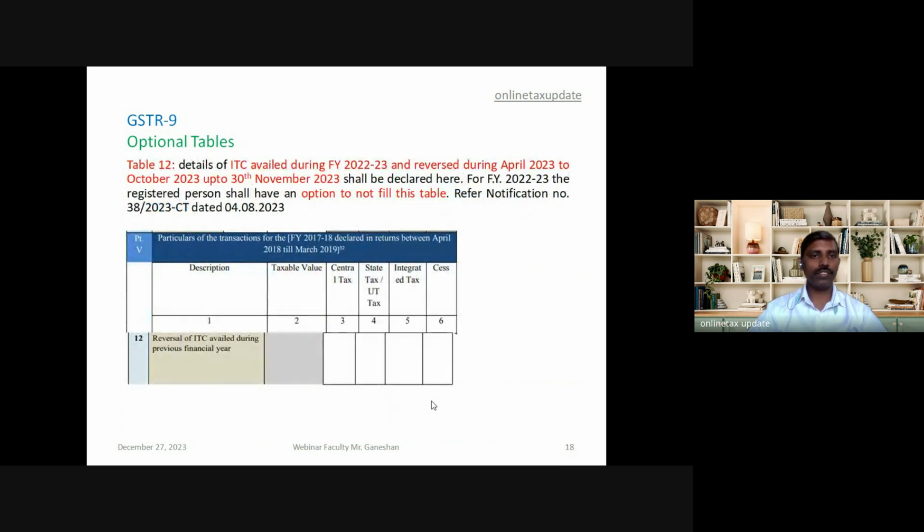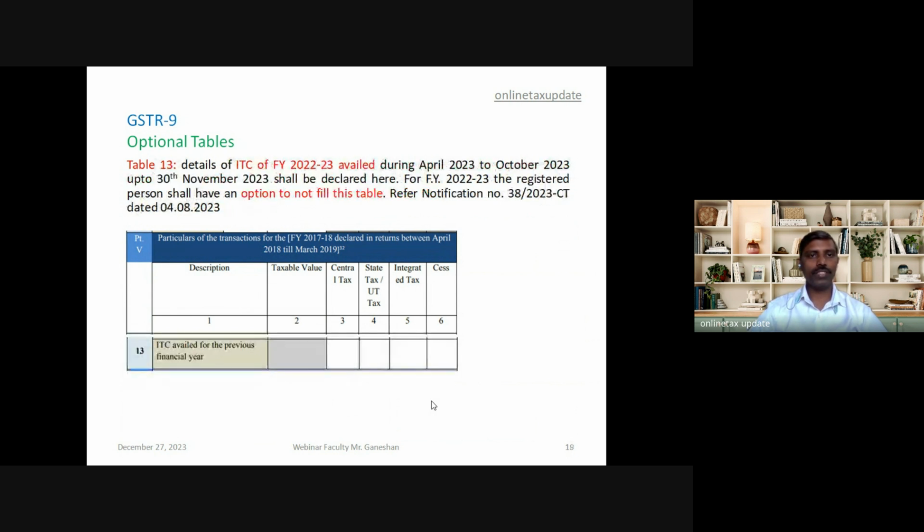Table 12 requires the detail of reversal of ITC availed during the financial year 22-23, but reversed in 23-24. So that has to be mentioned here. Table 13 requires the availment of ITC of 22-23 in 23-24.